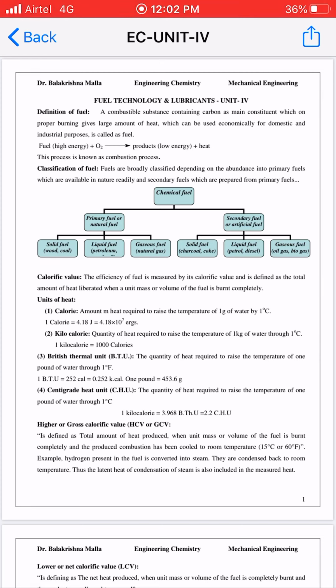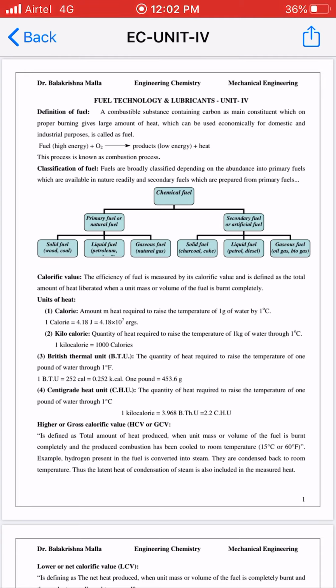So the classification will give you brief knowledge on what kind of fuels are available.